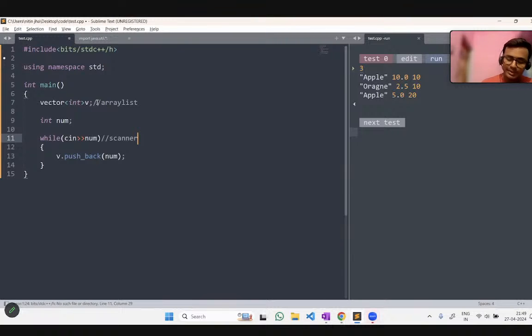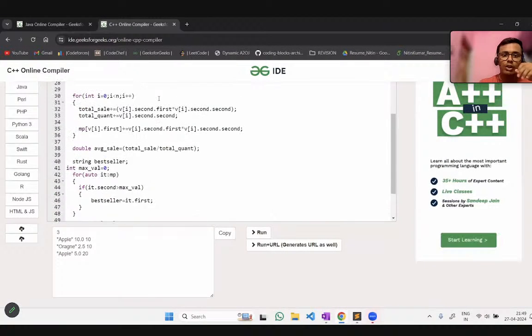But for now, if there is any problem with the previous two problems, please ask. And this is the way in which you can take any number of digits in your array as input without knowing how many digits you have to take. I have explained the same problem in Java. In Java, there will be only two changes: instead of vector, you have to use ArrayList, and instead of cin, you have to use Scanner.